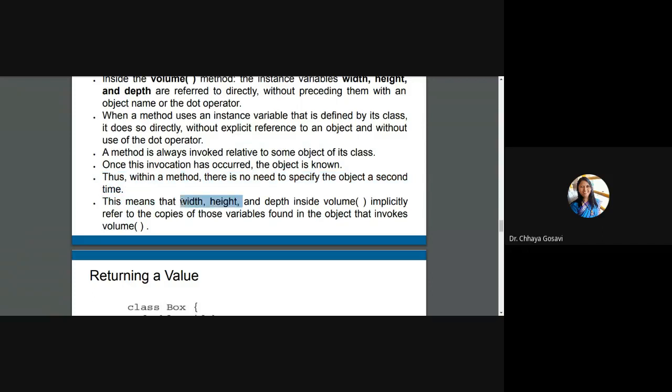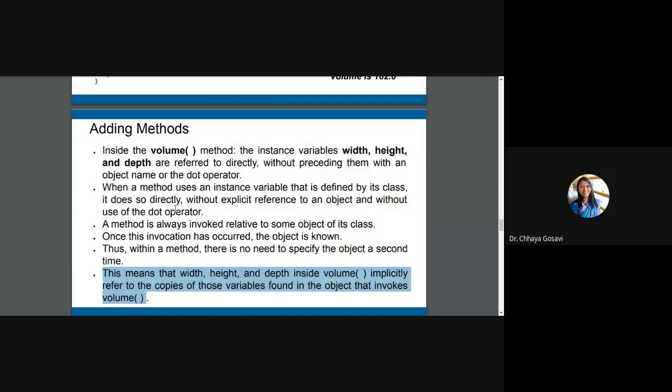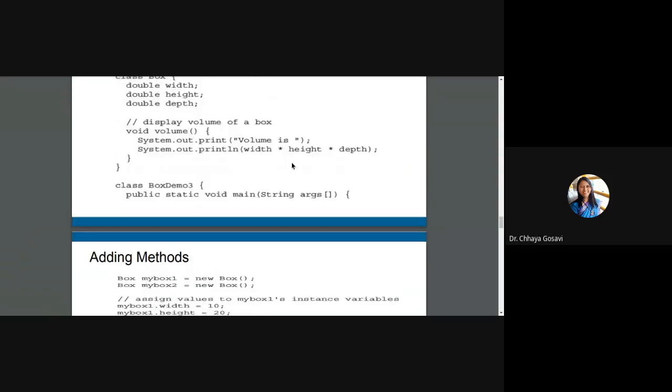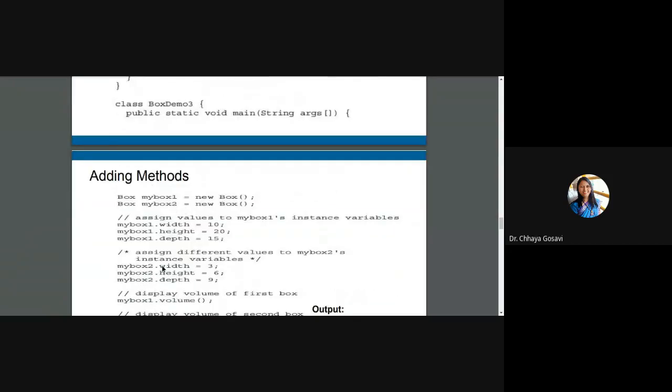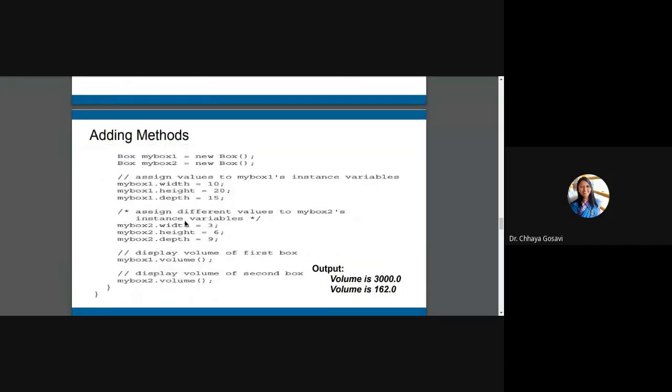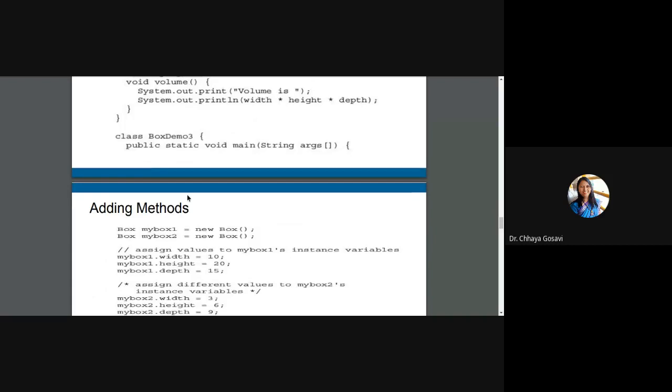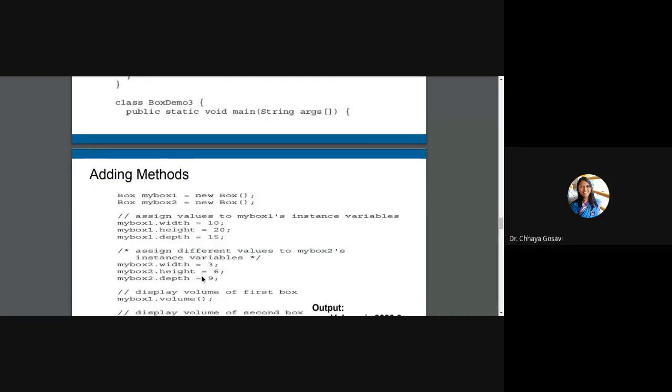This means that width, height, and depth inside volume implicitly refer to the copies of those variables found in the object that invoked volume. Meaning, if I'm calling this volume method for, say, myBox1, it will refer to the width, height, and depth of myBox1. That is 10, 20, and 15. If you call the volume method for object myBox2, it will refer to this height, width, and depth with 3, 6, and 9.